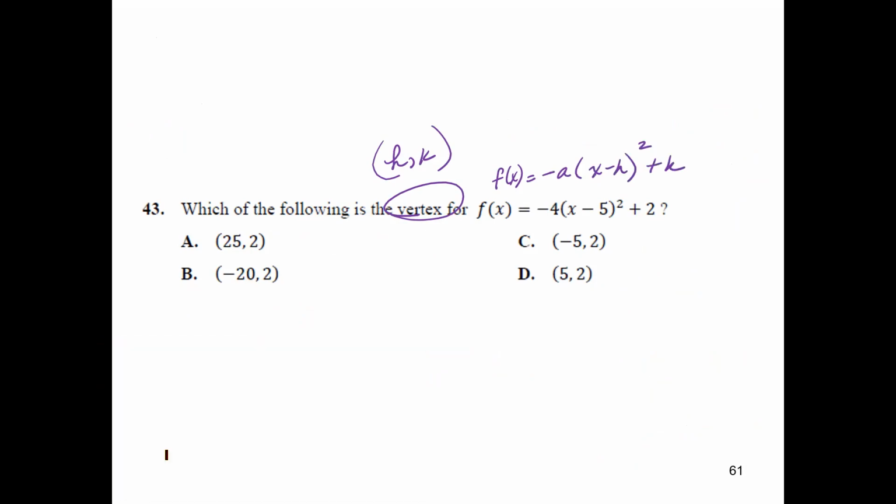So we want to align the h's together and the k's together. The k is just going to equal 2. My negative h is equal to negative 5, so my positive h is going to be equal to positive 5. So (5, 2) is my answer.